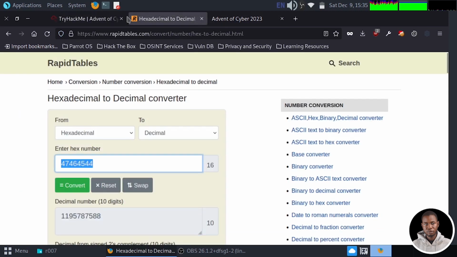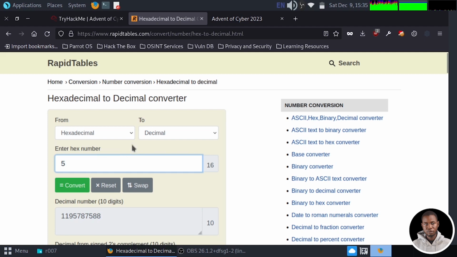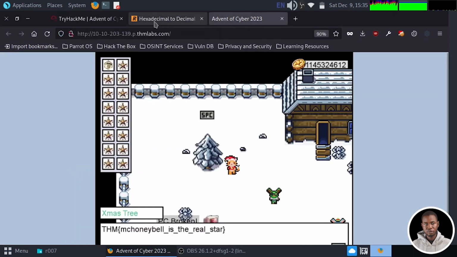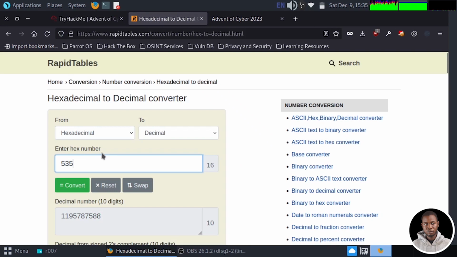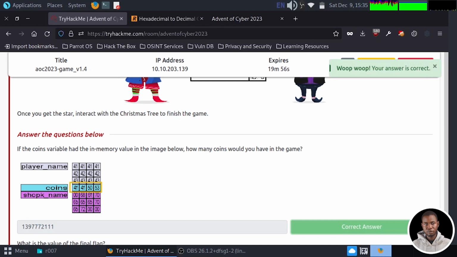So remember, we're supposed to put it in reverse order, which will start from 53. The next value is 50, 4F, 4F. And if we convert this, you see this is the value we have. I'm just going to copy, and we're going to paste in here and see if that's correct. Okay, so that was correct.